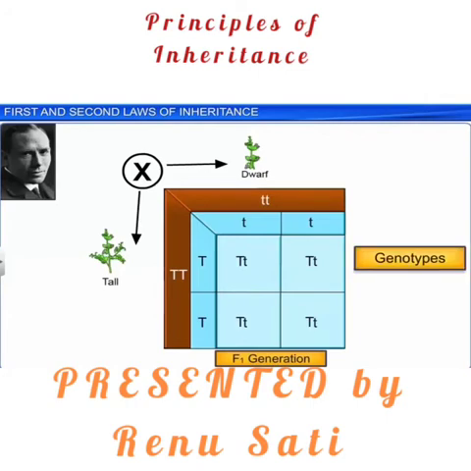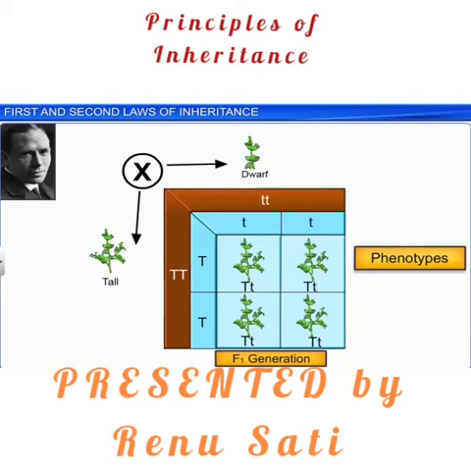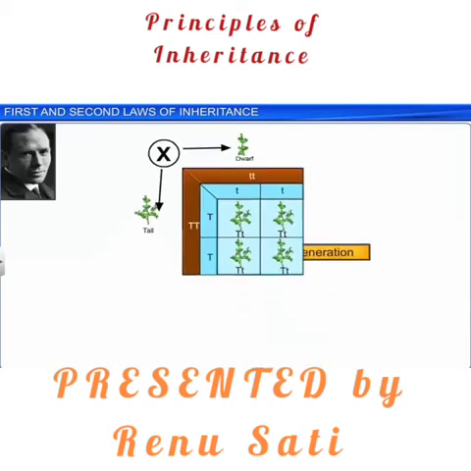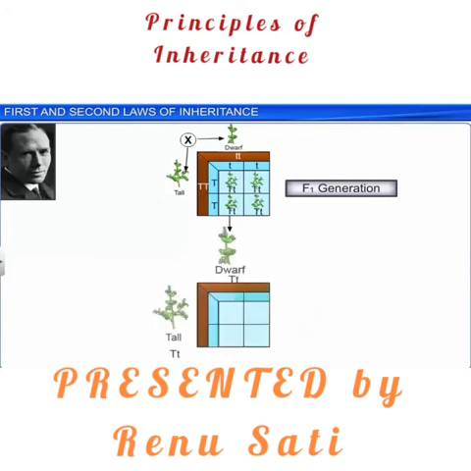Pure line parents are there, having the homozygous tall character and homozygous dwarf character. And all the progeny have the same tall character phenotypically, but genotypically now they are heterozygous. There is no homozygous condition left.